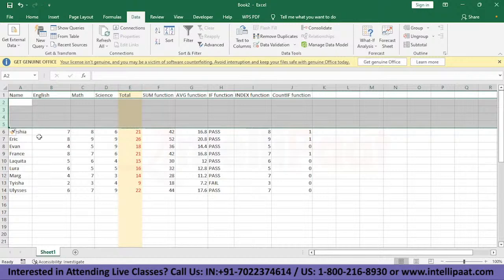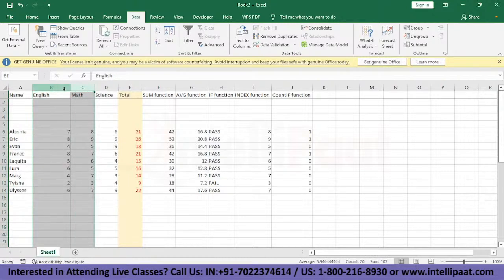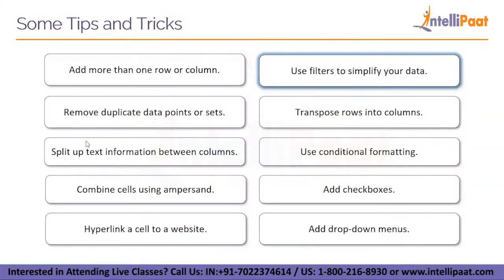Same goes with columns. So if I want to add 2 more columns on the left, we'll select 2 columns, right click, insert, and there you go. So now let's move on to our next point in the tips and tricks. Next we have using filters to simplify the data. Let's try to do that in our data set.